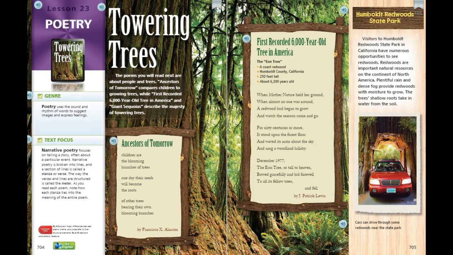A narrative poem tells a story. Poems are arranged in lines, and lines then are often grouped into verses or stanzas. So a narrative poem is a poetry that tells a story. Meter is the rhythm, the rhythmic patterns in a poem.